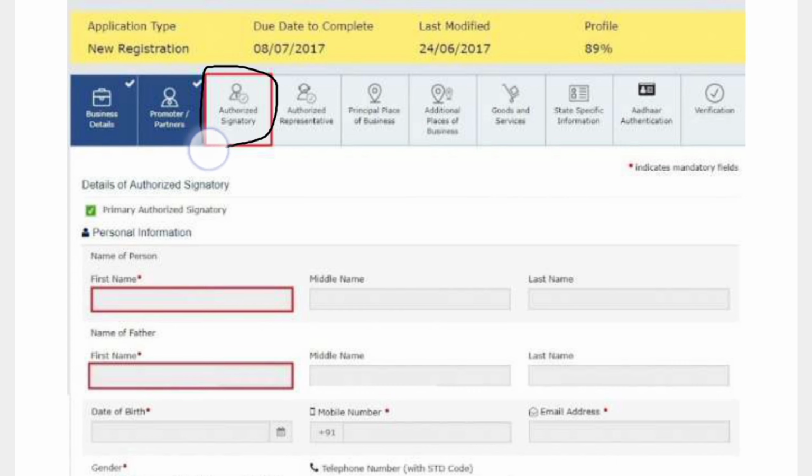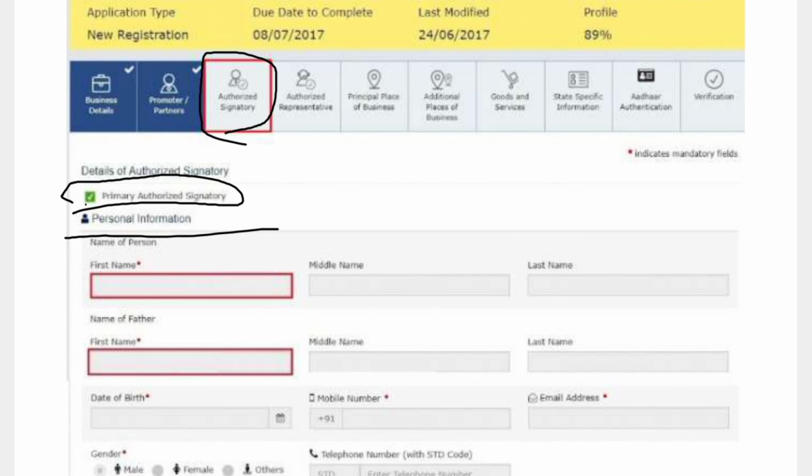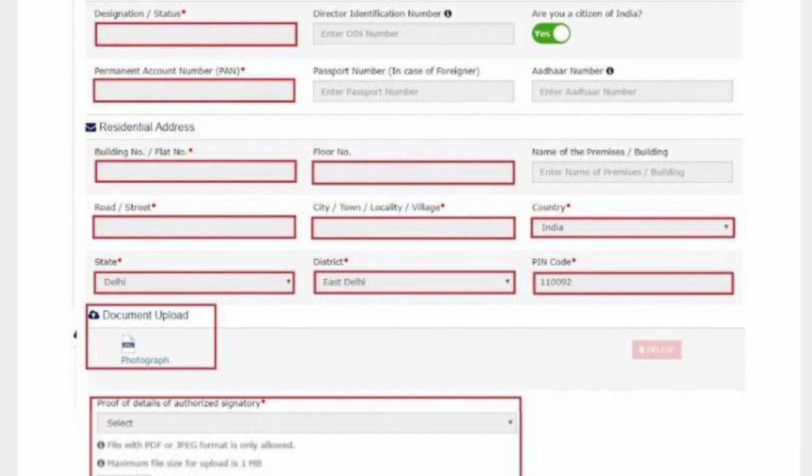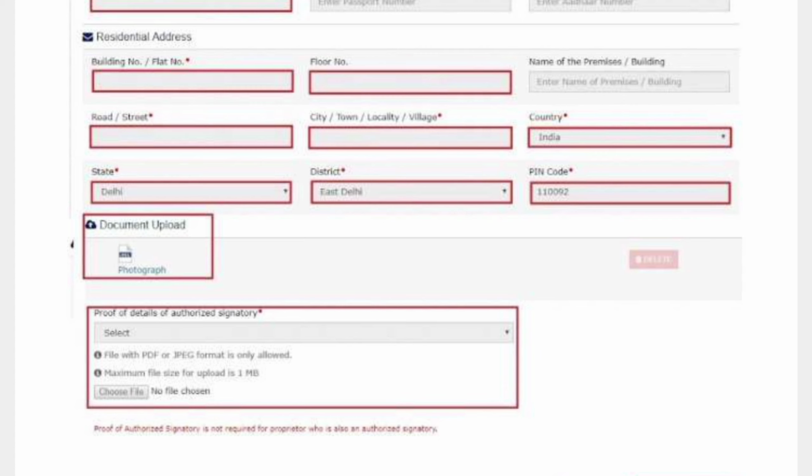Here you have to click here. You have to click primary signatory. This is very important, and you have to fill all the personal details of the authorized signatory: name, details, and what is his power. He also has to upload the photograph, like what he has done for the directors, and he has to give proof of details of the authorized signatory.